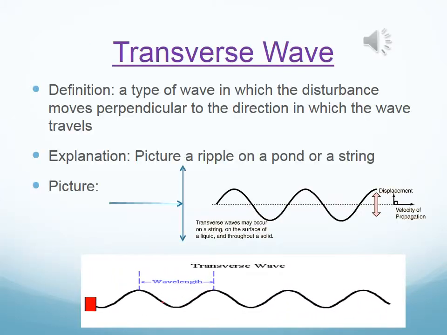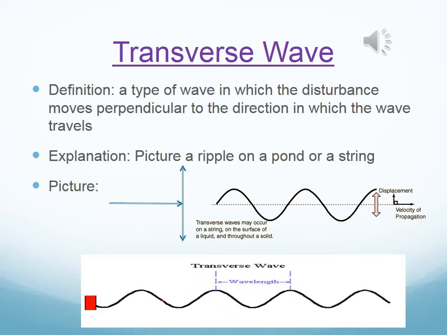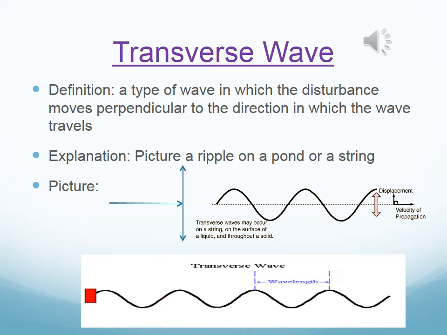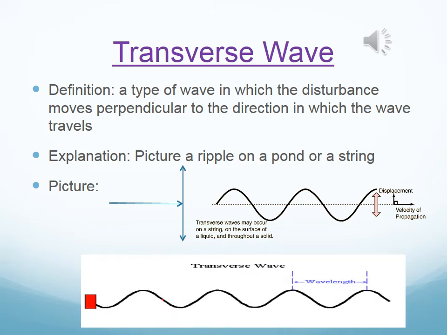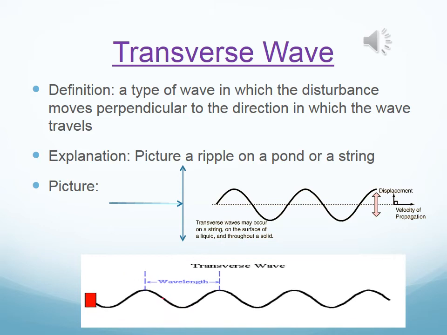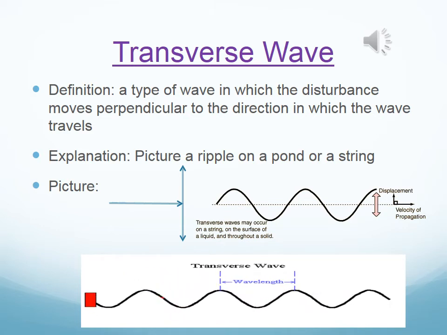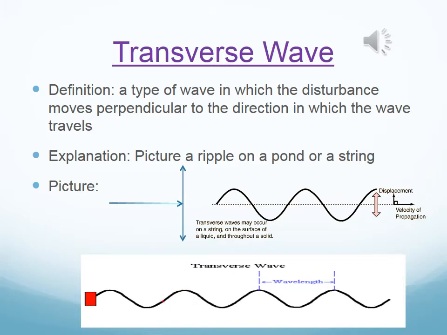Let's now talk about transverse waves in detail. We said that a transverse wave is a movement. It basically moves up and down, or perpendicular to the direction in which the wave travels. There are two types of waves, mechanical and electromagnetic. Mechanical waves need a medium.